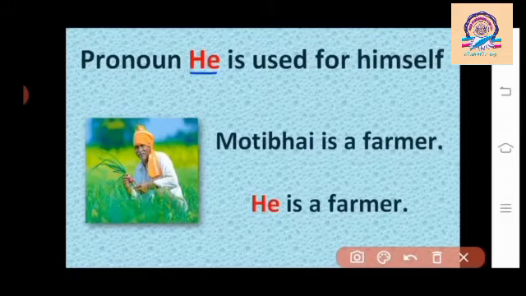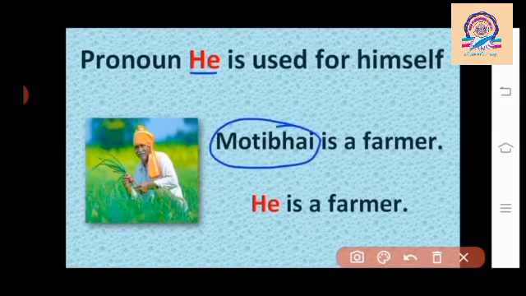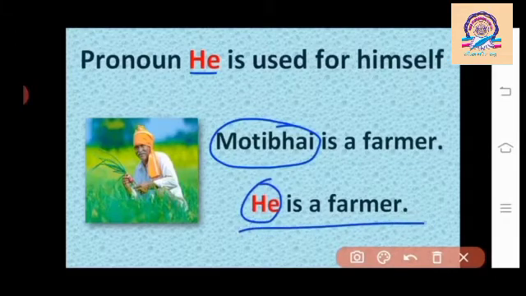Now, for example, Motibai is a farmer. In this sentence, Motibai is a noun. We will use pronoun in place of noun. So, we use pronoun he in place of Motibai. Now, it's called he is a farmer. How to speak, student? He is a farmer.